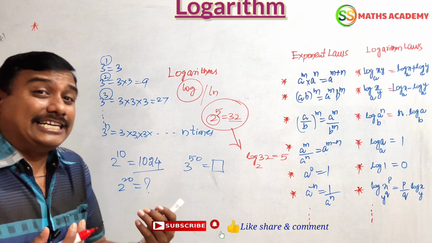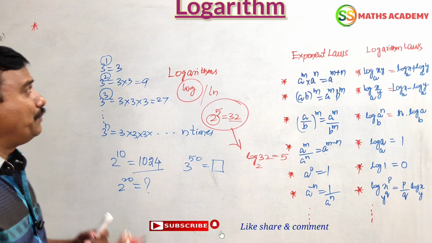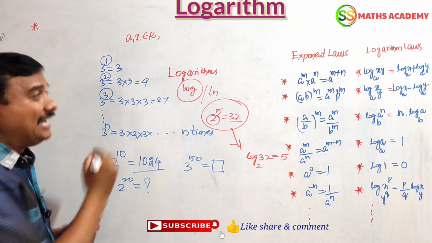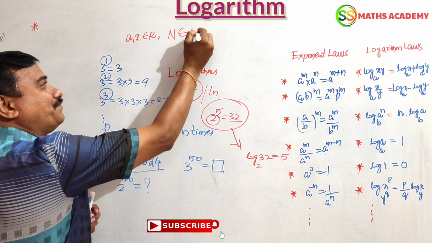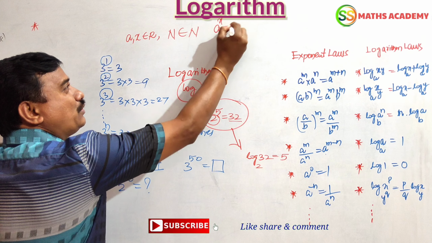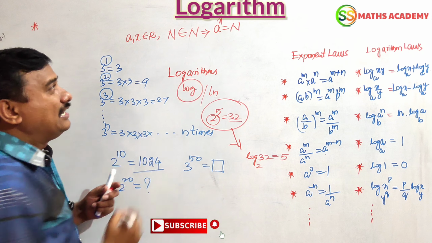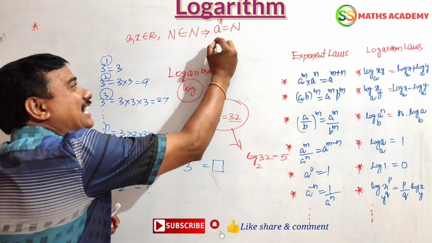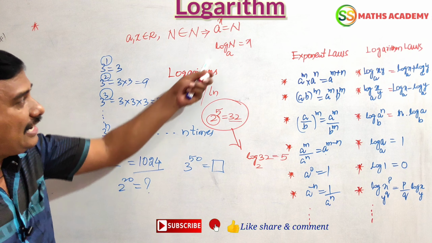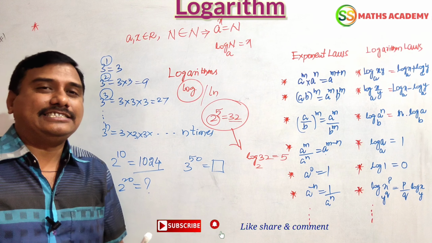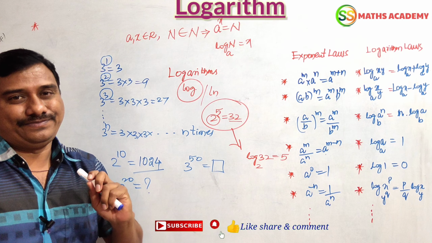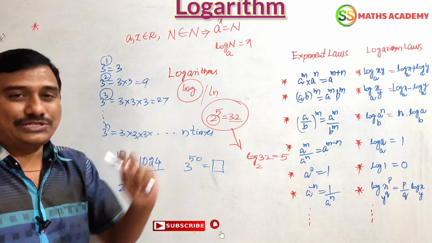But theoretically, we have to explain the definition of logarithm. Simple. Here a, x belong to real numbers, and n is any natural number. It can be in the form of exponent form. A to the power of x equals n can be written as log n to the base a equals x.